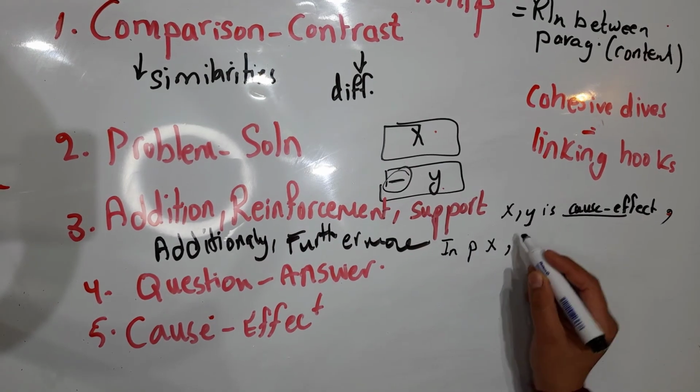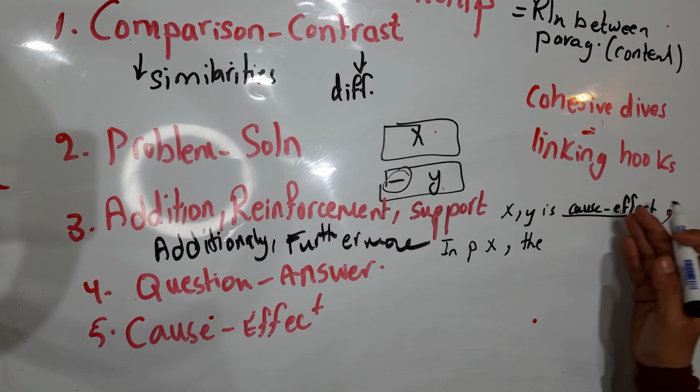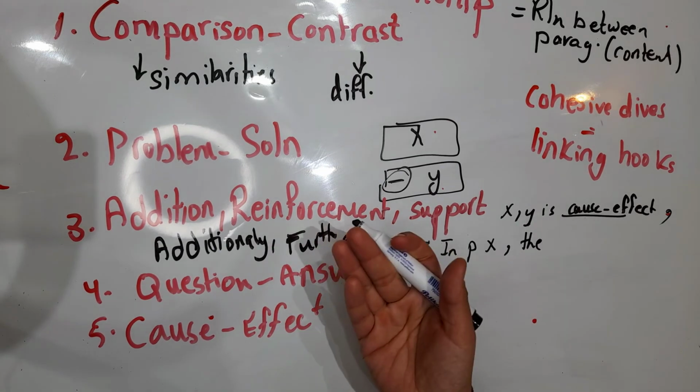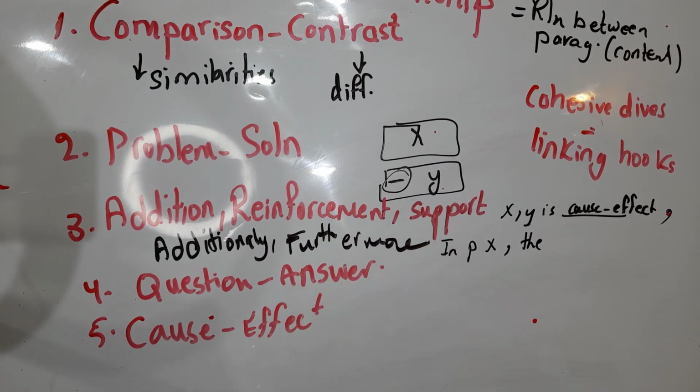what did the writer do? We said it is a cause and effect, and usually, as I have said before, the cause comes first and later the effect.